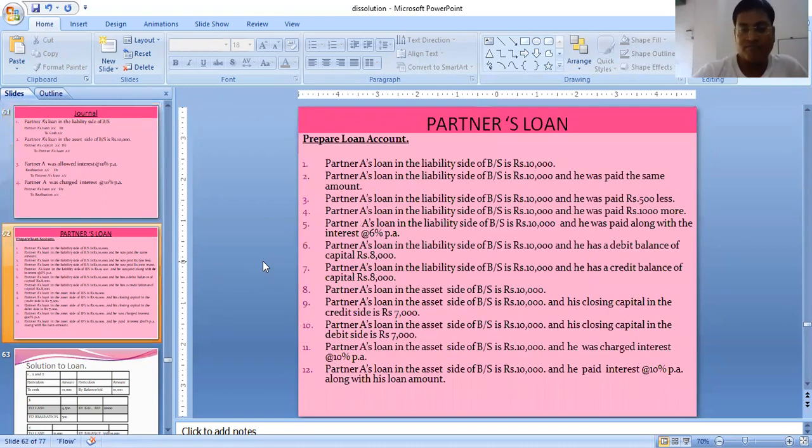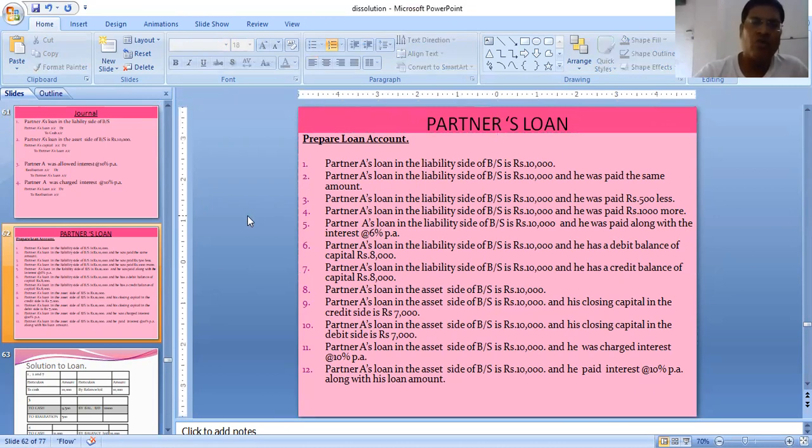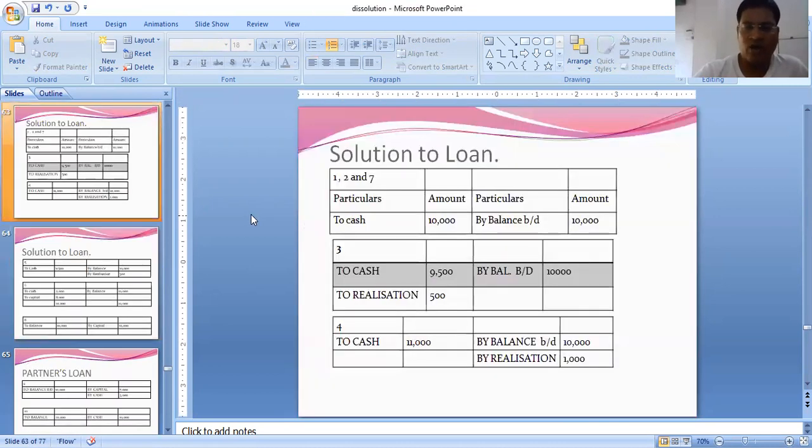Now let's do a sum. Prepare loan account under the following 12 circumstances. Partner A's loan on the liability side of the balance sheet is 10,000. So what will we write in the loan account? We will simply write by balance brought down 10,000, and as he will be paid, it will be taken to cash in partner A's loan account. See, by balance 10,000 and to cash 10,000 paid.